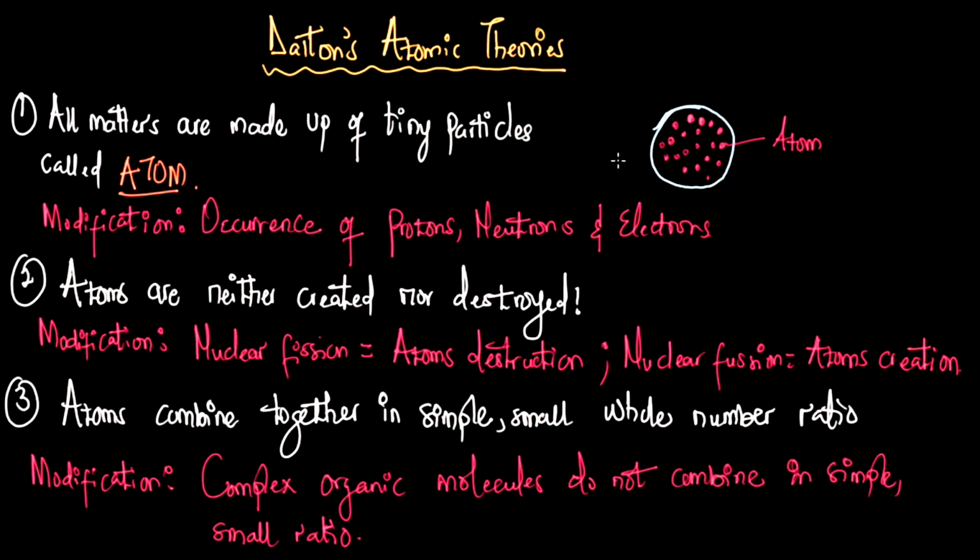What Dalton is trying to say here is that, let's say we have a spherical ball again. Dalton says that this spherical ball is made up of tiny particles that cannot be further divided. This statement is actually no longer true. The occurrence of subatomic particles, proton, neutron, and electron, has made this statement not true, as a result of experiments. Further experiments prove that atoms of elements are actually made up of subatomic particles: protons, neutrons, and electrons.